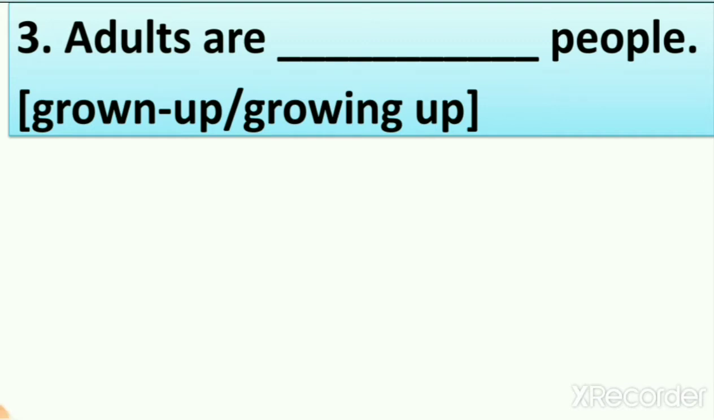Why? Because right now you are in first standard. After 1 year you are going to second standard, then fourth, fifth. So your height will increase, your body will grow, right? So you are growing up people. Your mother and father are grown up people. So grown up people are known as adults. So what is the answer? Grown up. Adults are grown up people. So right now you are a very small child, right?